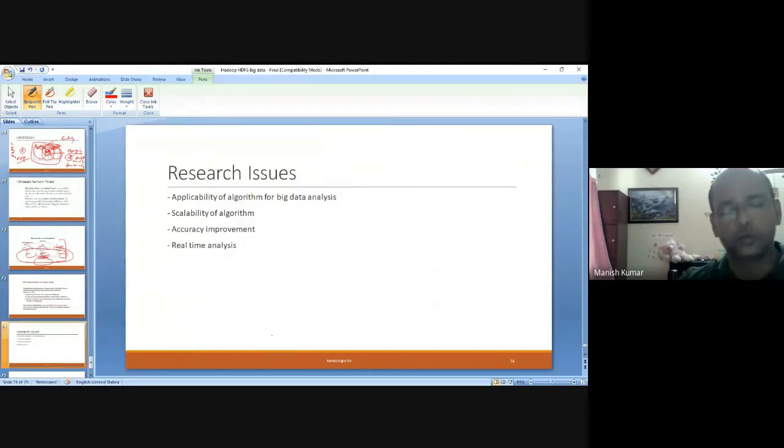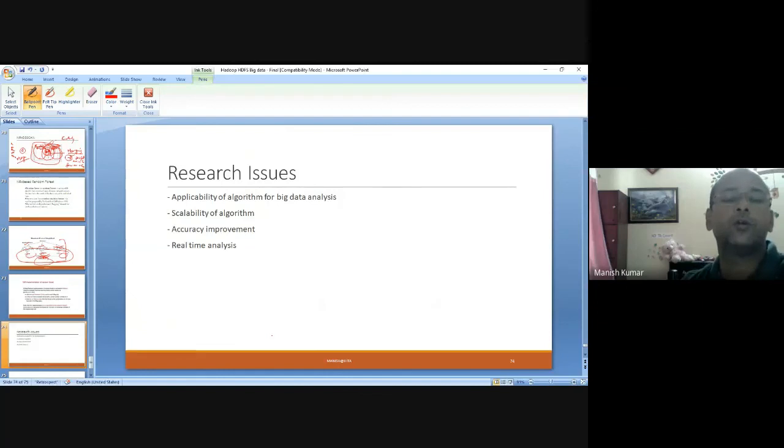What are the research issues that are open for us? Certainly the applicability of algorithms for big data analysis is one research issue which is always open for us. Till now, so many algorithms have been altered or presented in a form that we can make use of in a parallel and distributed manner, and can feed into Spark and MapReduce to get the process done. Obviously, it always depends on the scalability of the algorithms, whether they are scalable enough or not.